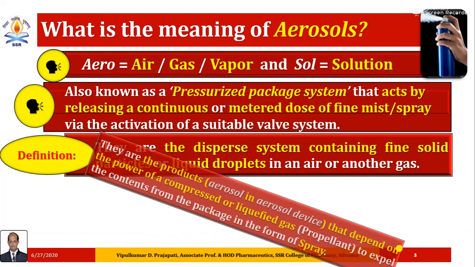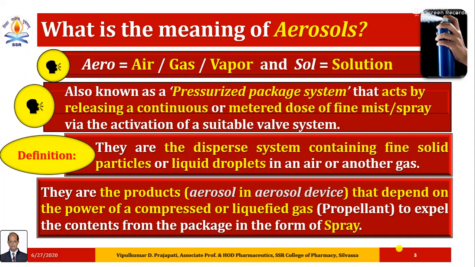It is defined in another way: they are products, that is aerosol in an aerosol device, that depend on the power of a compressed or liquefied gas, commonly known as propellant, to expel the contents from the package in the form of spray.